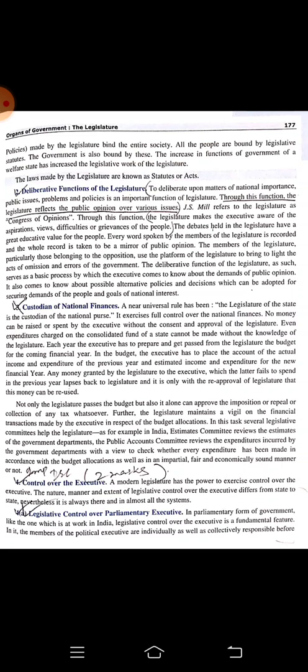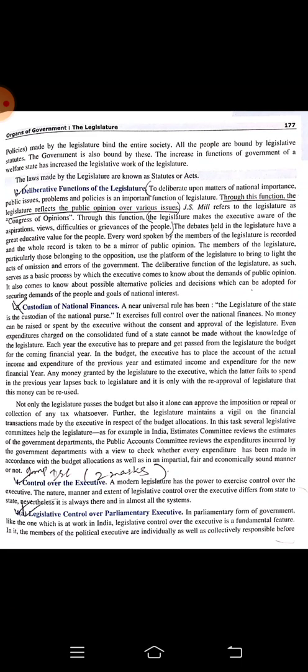So can they just execute any kind of law? No. First and foremost, whatever they are planning, they have to discuss it and get sanction from the legislature. Then only they can apply it. Like this, in the parliamentary form of government, the legislature has much more control over the executive. Now, the means of legislative control over the presidential executive.